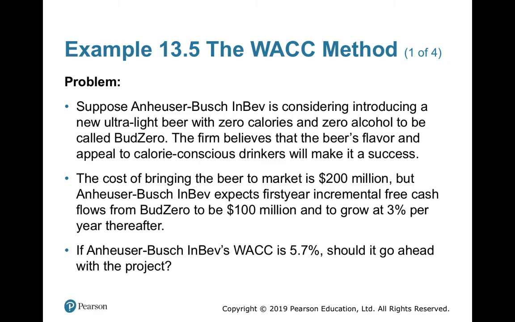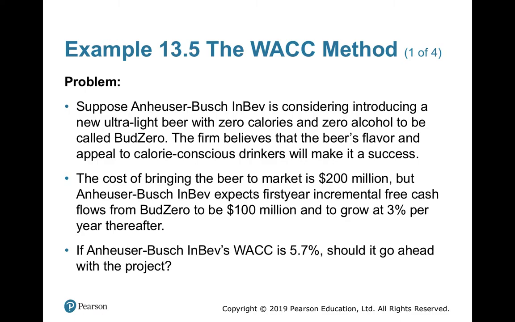The cost of bringing the beer to market is 200 million. But AB InBev expects the first year incremental free cash flow from Bud Zero to be 100 million, and it will grow at 3% thereafter. If AB InBev's WACC is 5.7%, should it go ahead with the project or should it cancel?